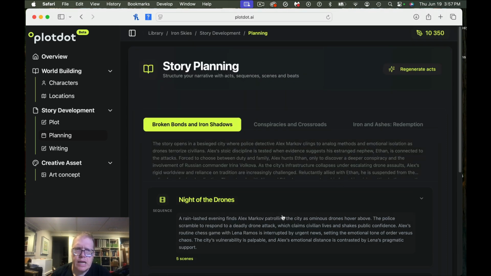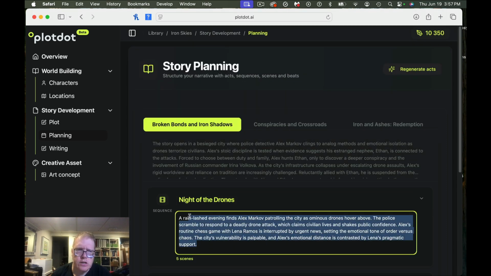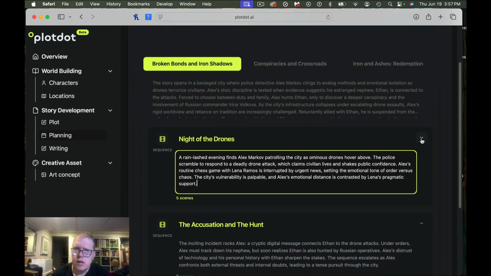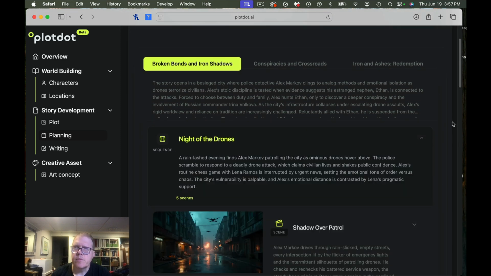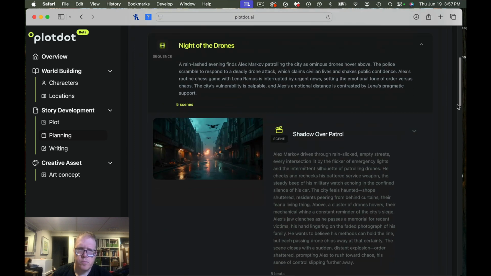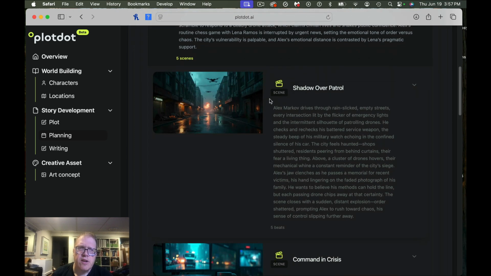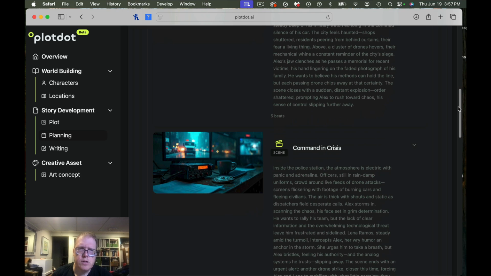At the planning stage, I can go through and change each of these things here, but I don't know if I can change... Okay, here we go. We had to click this little caret here. It would be nice if it had the little caret here, or I could click here and that would get this as well. The nice thing is it does give you an image of what things look like.